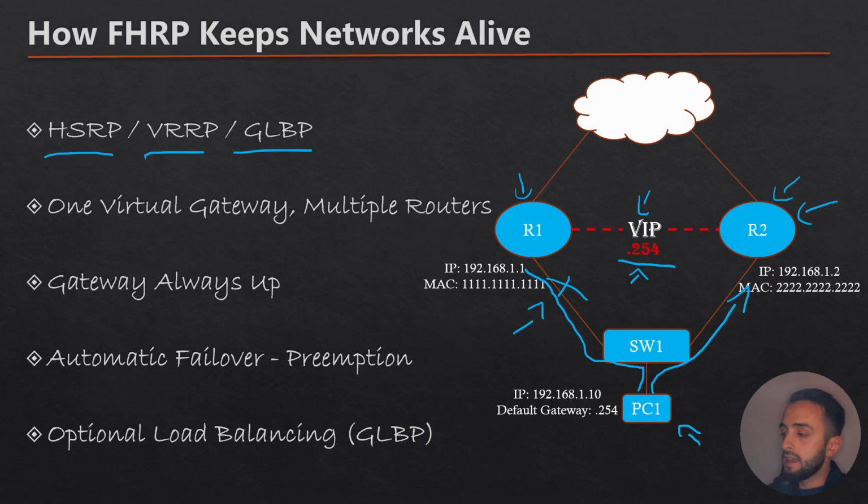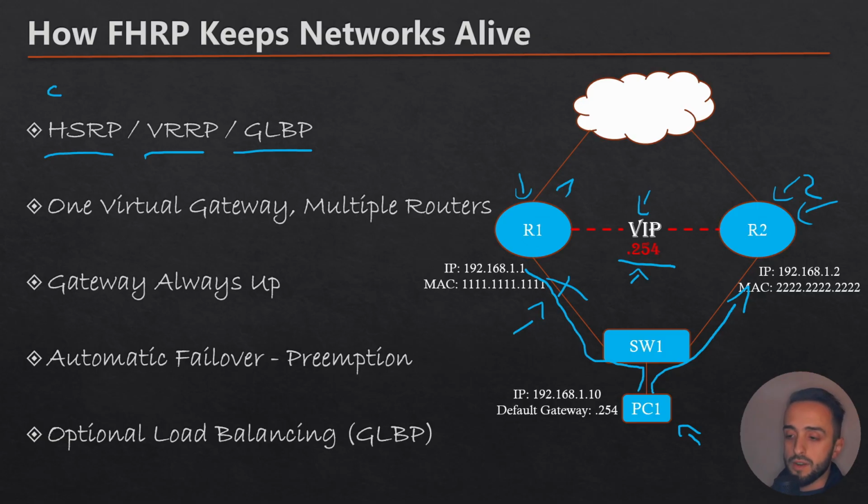The first one is the Hot Standby Router Protocol. It is Cisco proprietary, and the way it works is that you need a minimum of two devices, this one and this one, to enable the protocol.